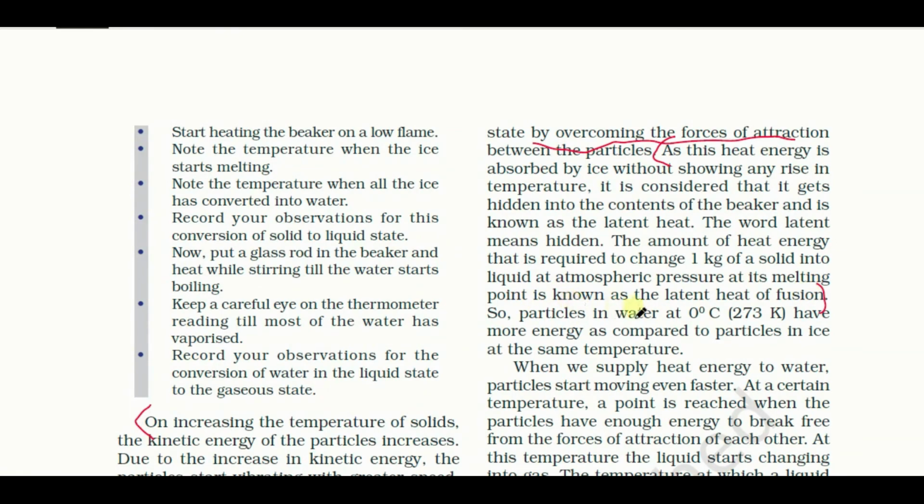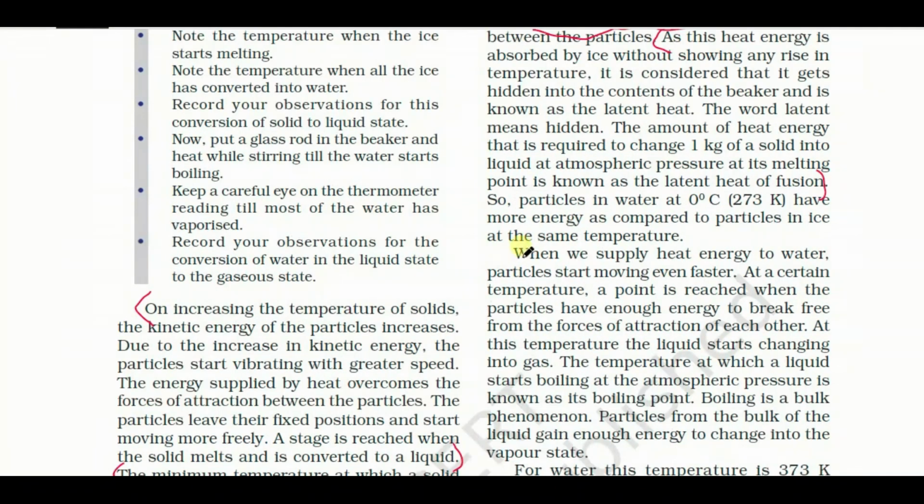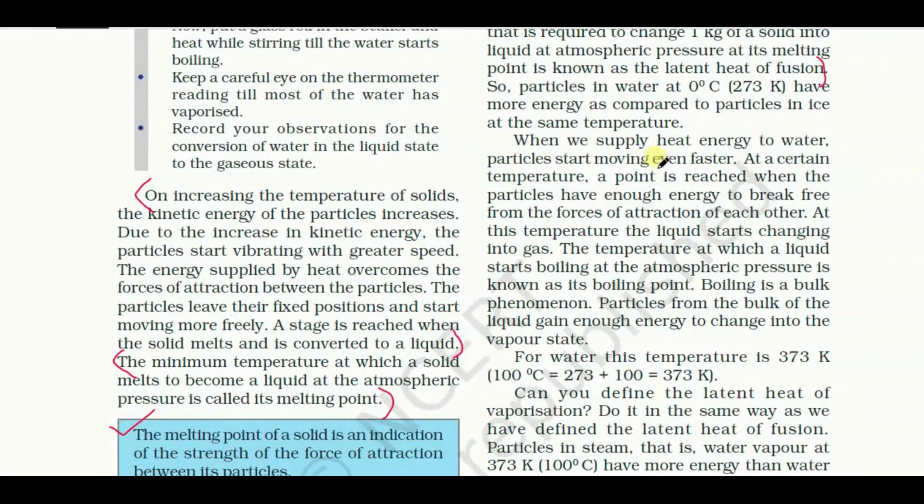So the particles in water at 0 degrees centigrade have more energy as compared to particles in ice at the same temperature. Why? Because we have to provide energy so that ice particles convert into water particles. So after gaining energy, the ice particles converted into water particles. That's why the water molecules have more energy than the ice molecules. Okay, clear? Simply, when we apply heat energy to water, particles start moving even faster.